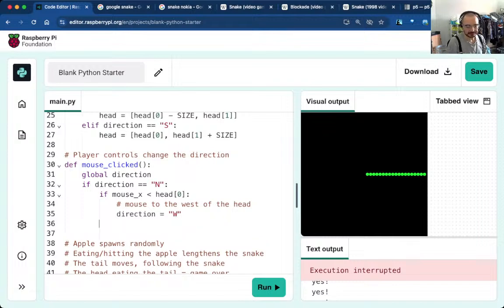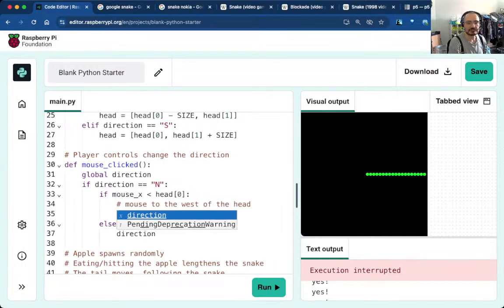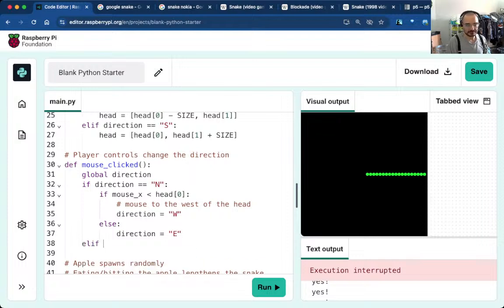Else, well, I'm going to do an elif just in case. Well, no, fine. Direction is equal to east. Whereas if I am going elif direction is equal to west, let's go counterclockwise again.